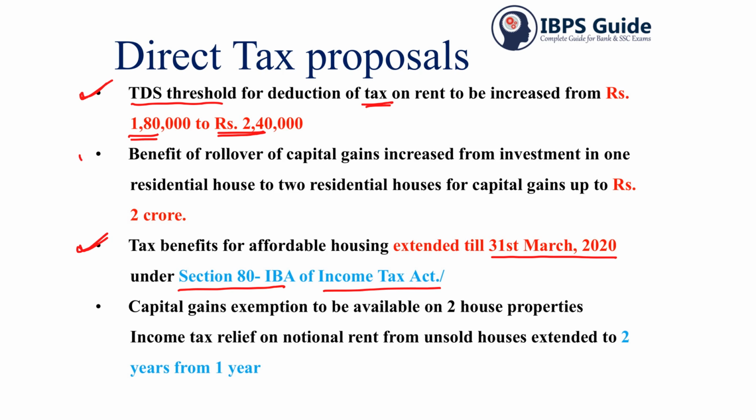And then the benefit of rollover capital gains is provided to 2 residential houses for capital gains of up to 2 crore. And the last one is that capital gains exemption is to be available on 2 house properties, and income tax relief on notional rent from unsold houses is extended to 2 years from 1 year.